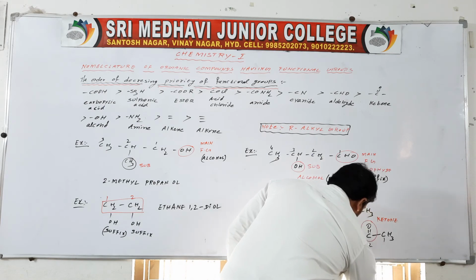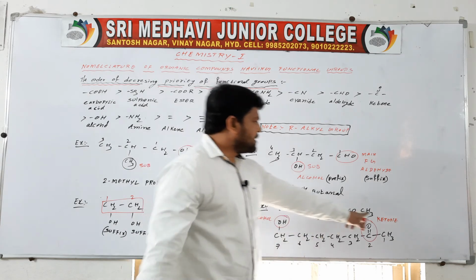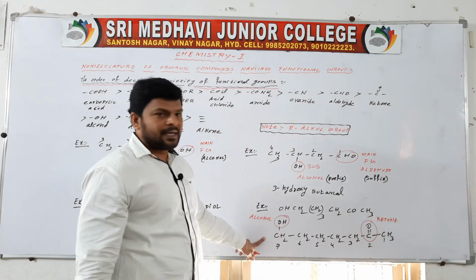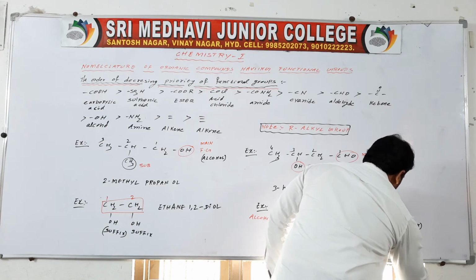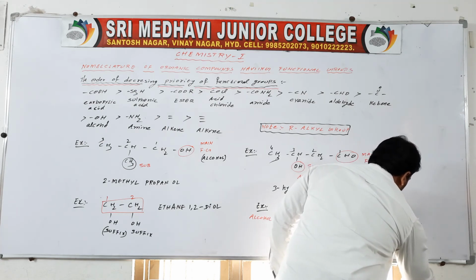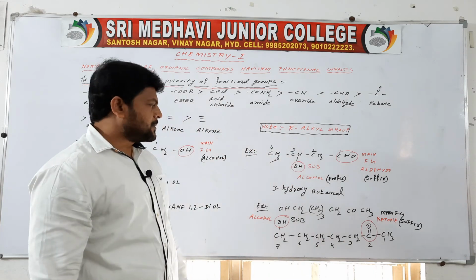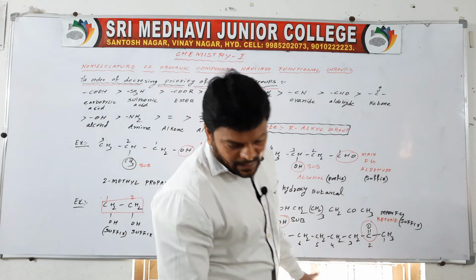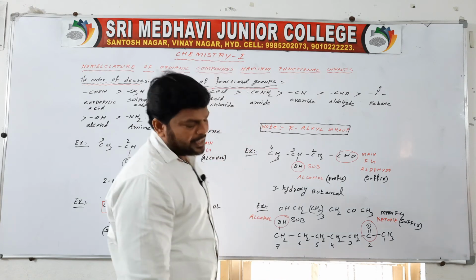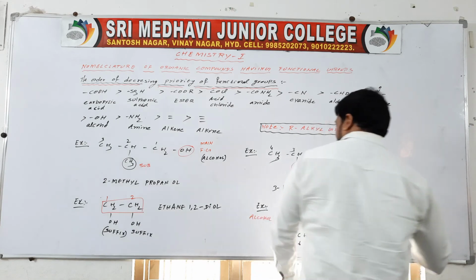1, 2, 3, 4, 5, 6 and 7. The ketone we have to write in the suffix, and the alcohol we have to write in the prefix. Why? Because the ketone is the main functional group, and the alcohol is a substituent. Then we have to write 7-hydroxy in the name of this molecule. So the 7th carbon contains hydroxy.